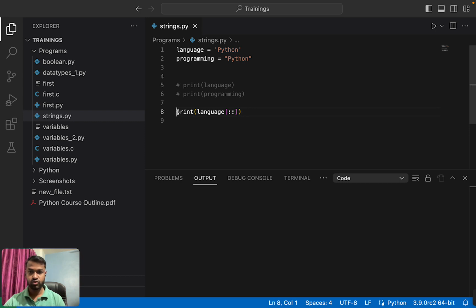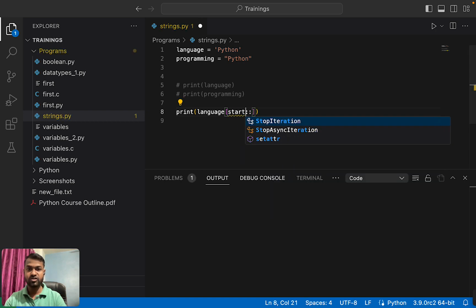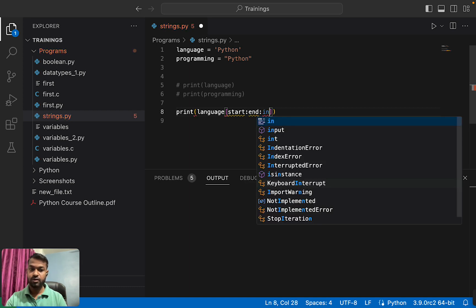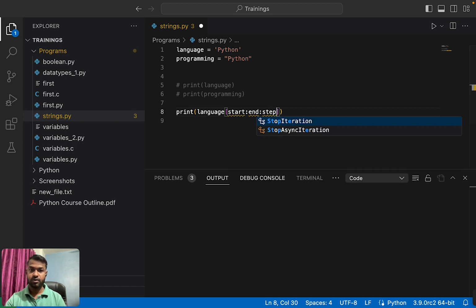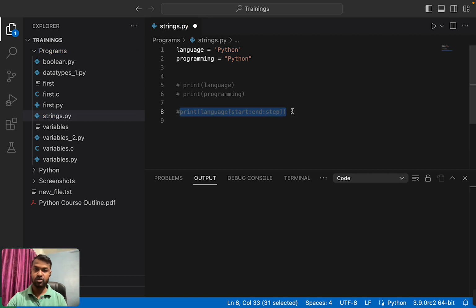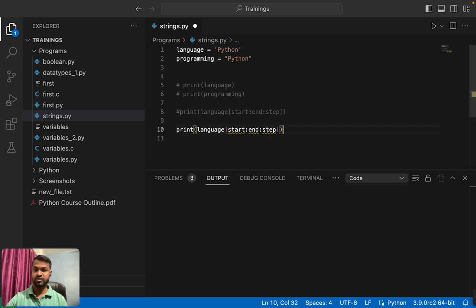Okay, so this is the syntax. I am just providing a syntax. This is a start. After the colon we have an end, and after this colon we have a step. If we have to increment any value, then we will provide it here. If we have to decrement the value, then we will provide it here. Now I am commenting this. This is a normal syntax of slicing.